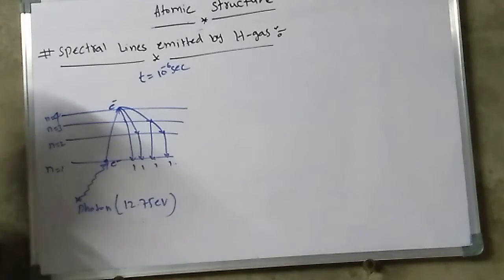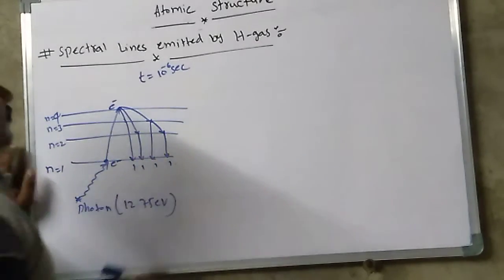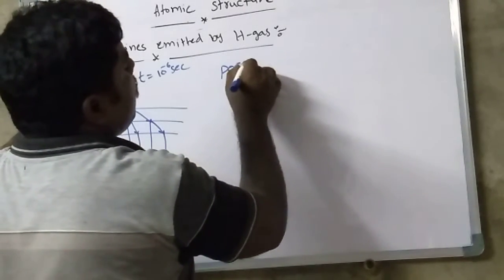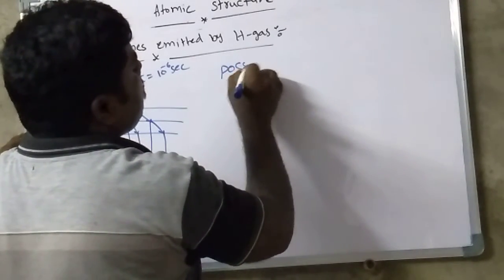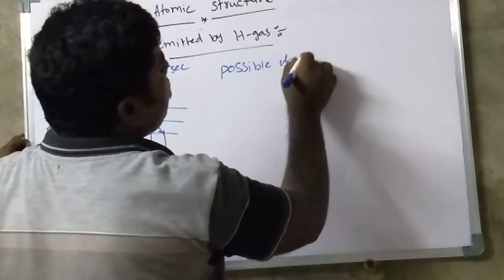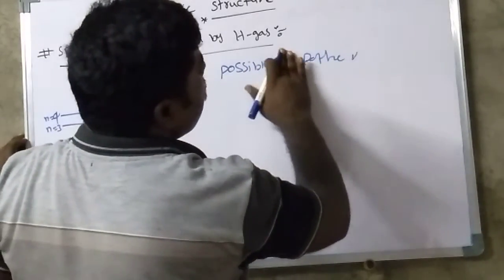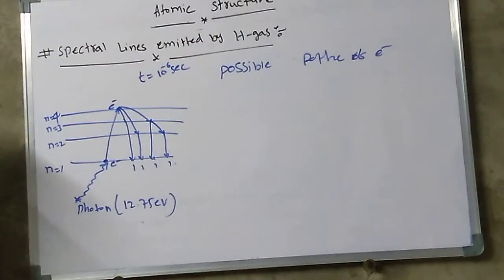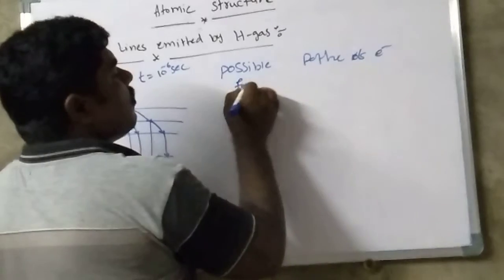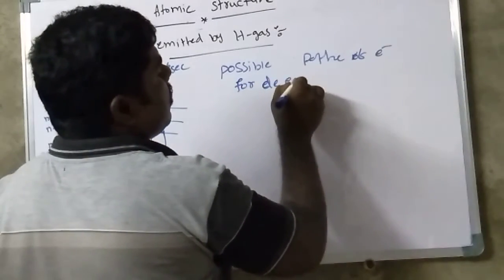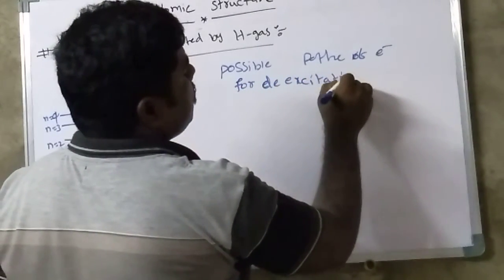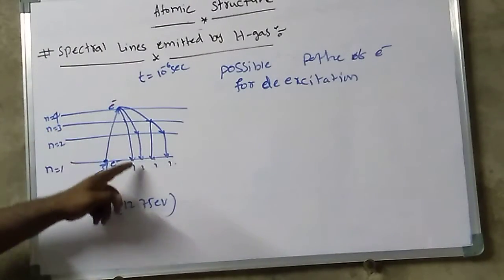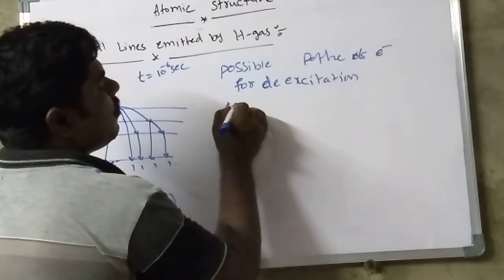Here we are going to discuss the possible paths of the electron for de-excitation. The first one is directly 4 to 1.